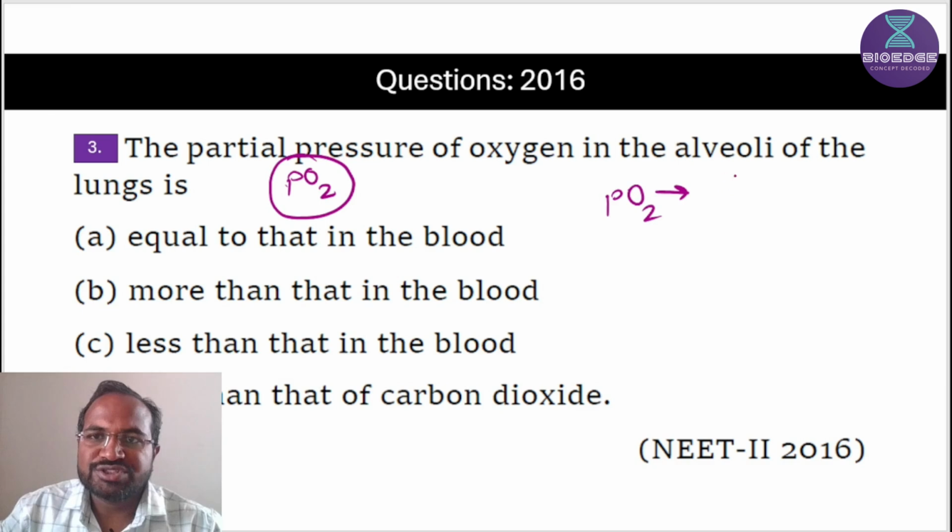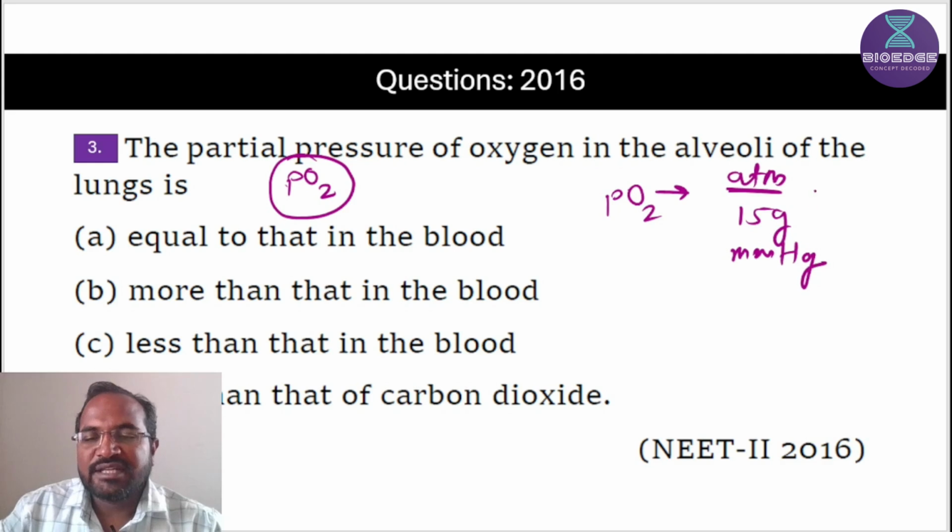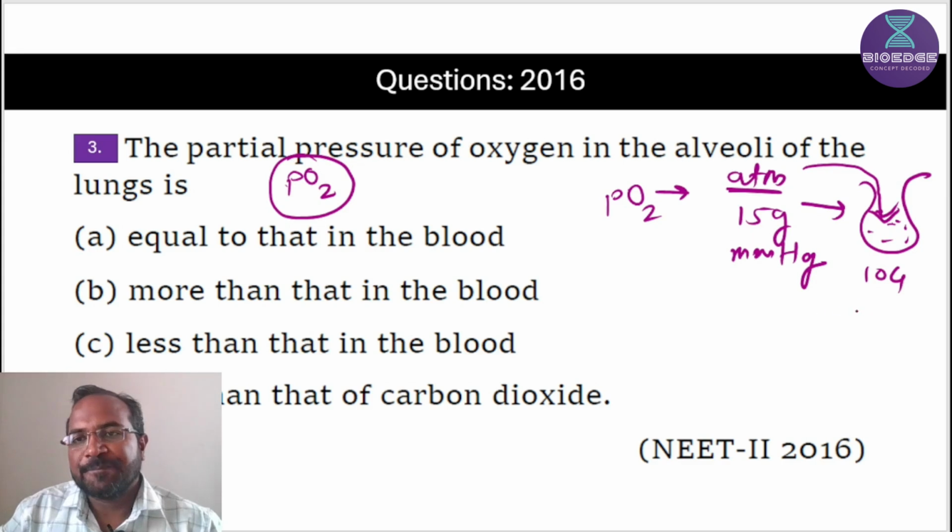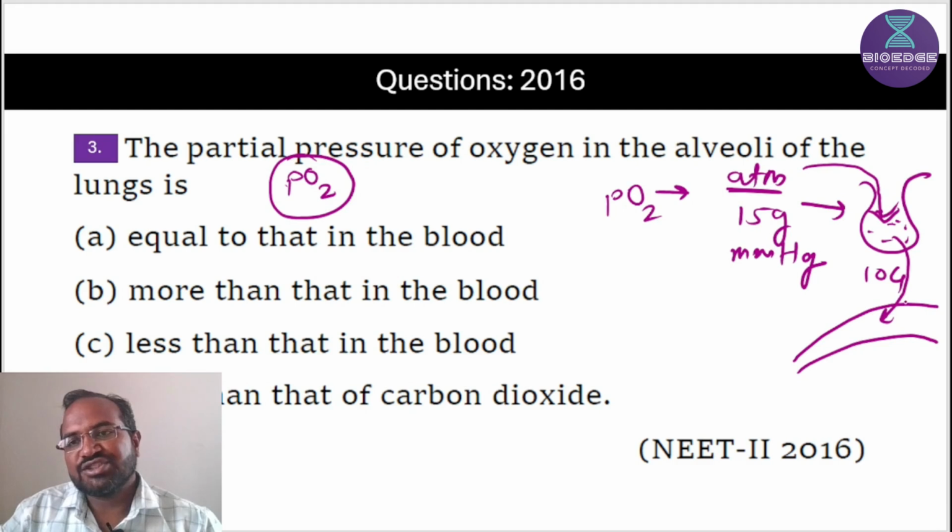First we will see the partial pressure of oxygen. Partial pressure of oxygen in atmosphere. So I will write here atmosphere 159 mm of Hg, millimeter of mercury. Then this 159 partial pressure of oxygen goes into the alveoli. If this is the alveoli, we inhale atmospheric air, and this inhaled air comes into the alveoli. In alveoli it is 104 mm of Hg, and in alveoli there are blood vessels. This oxygen exchanges into these blood vessels.